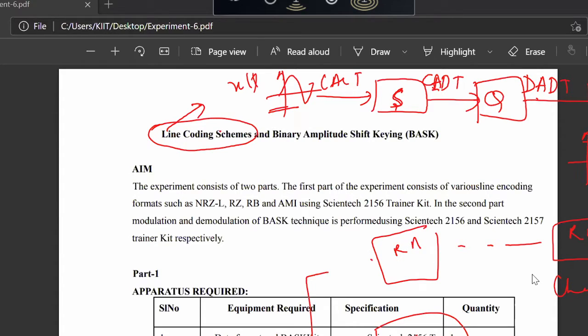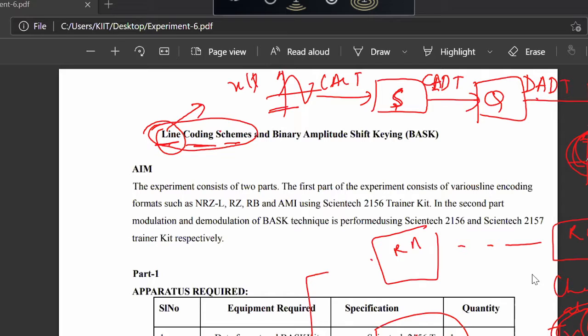So the digital signal that comes out from the encoder is going through the channel. The channel consists of a transmission line. Channel is also called a transmission line. So therefore, the name is line coding technique. It means what are the different types of digital signal which can be transmitted through this transmission line. So the digital signal that we get from the encoder, what are the different ways this digital signal can be represented and transmitted through this transmission line?